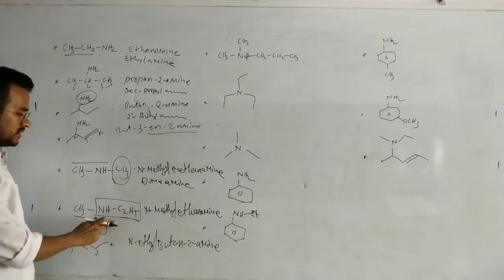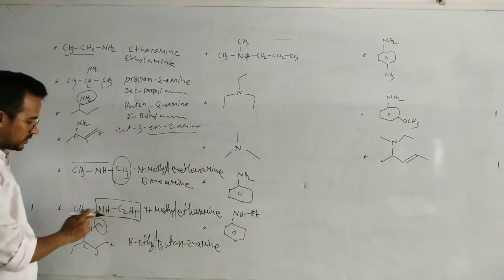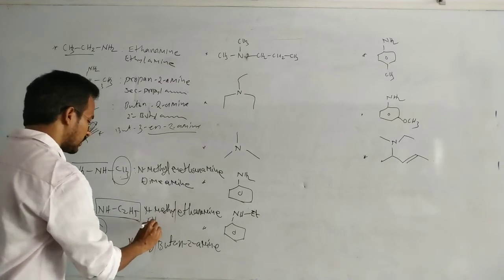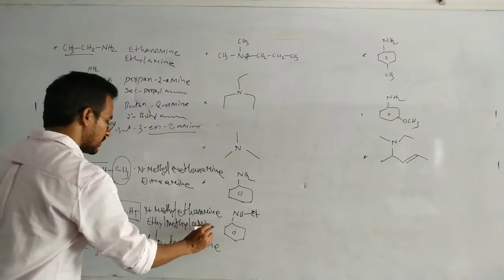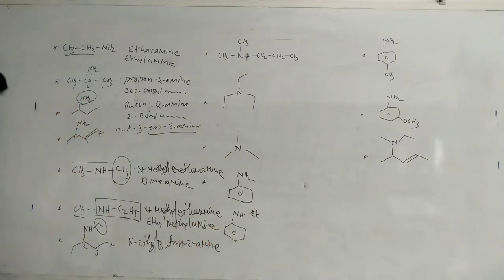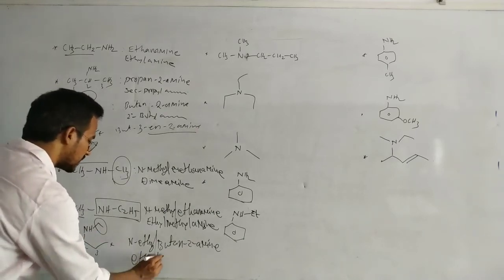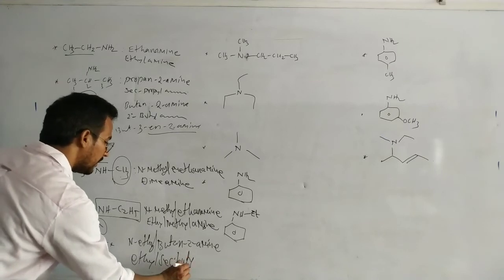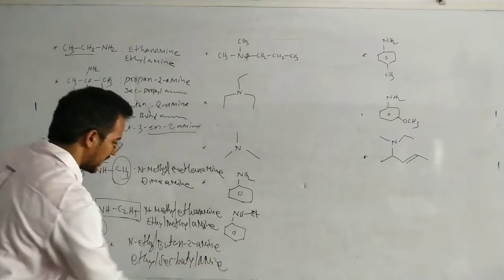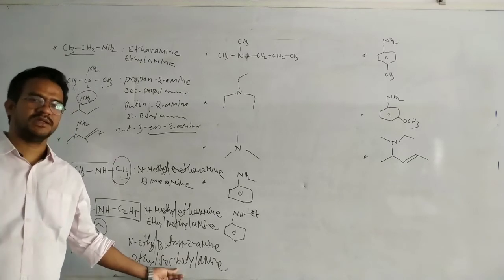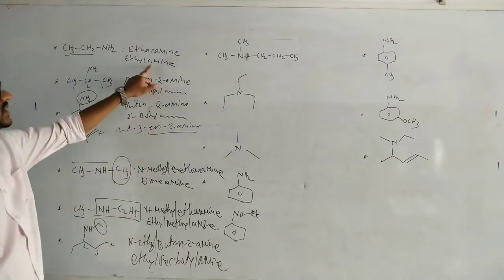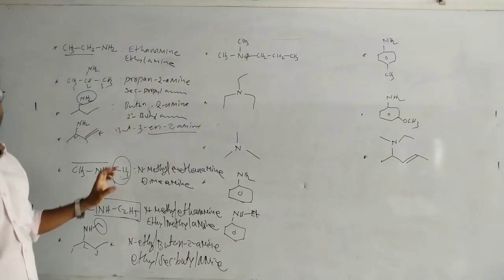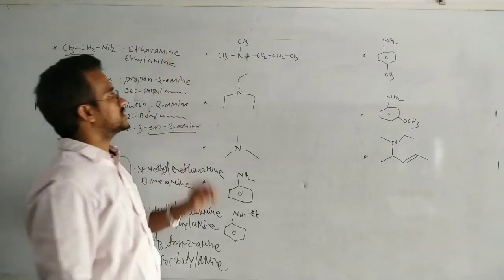Sorry, listen to this one. General name for this compound. This is an ethyl group, this is a methyl group. So ethyl, methyl, amine. For this one, it is secondary butyl, and an ethyl. So ethyl, secondary butyl, amine. This indicates it is a secondary amine because there are two alkyls: ethyl, secondary butyl, amine. But in this case, only ethyl amine or secondary butyl amine is a primary amine. Now coming to the tertiary amine.